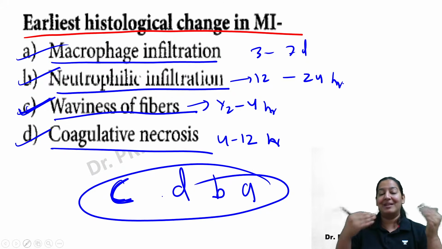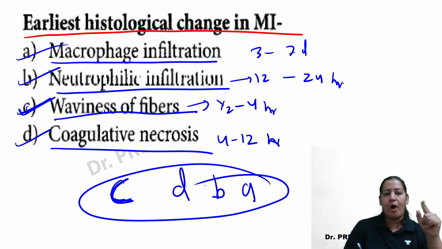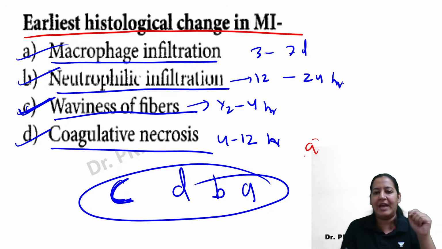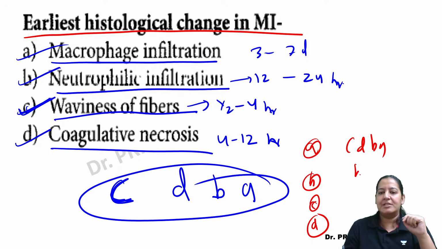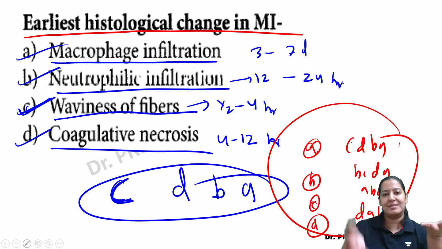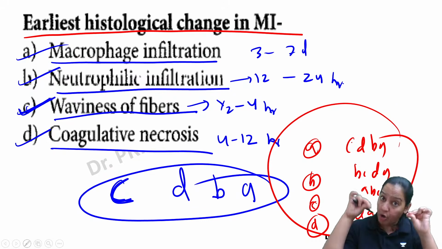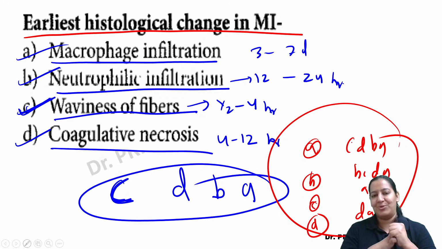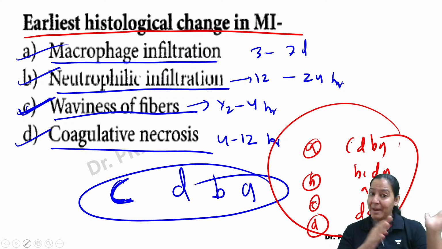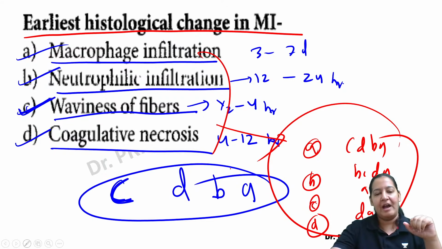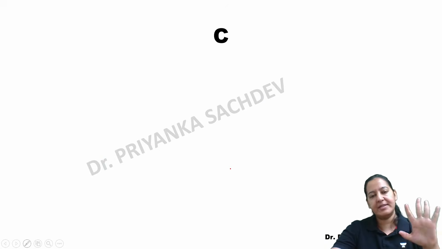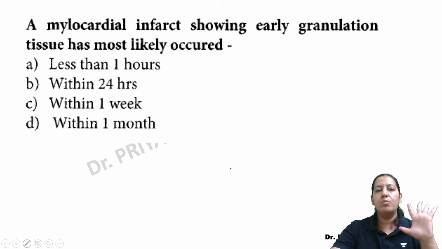So you can imagine a good MCQ would give these same 4 options and ask what is the correct sequence. You can imagine it is CDBA, BCDA, ABCD, DABC. So students will even get confused, right? So what is the sequence? Only the one who has thorough knowledge can be right. Others cannot be right. So that can be a better question than the one which is available here, right? So we can frame the questions like that. Have you got it? Can we move ahead? So the correct answer here is C and you all are right. So moving to the next question.